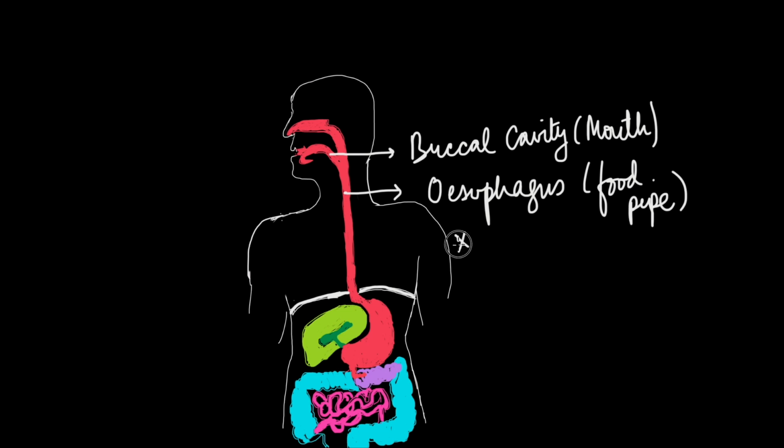Esophagus is made out of muscles, right? And esophagus lining, which is muscular by the way, helps to push food forward.